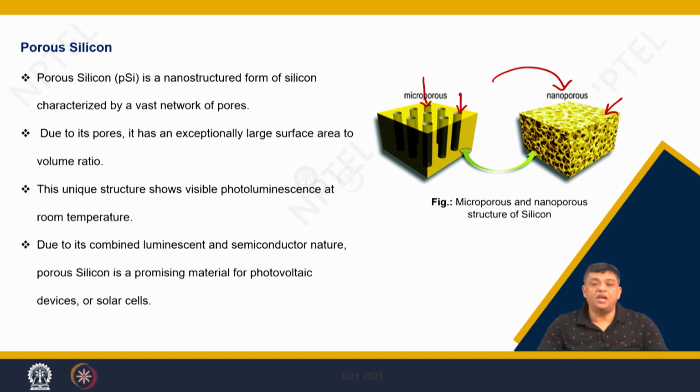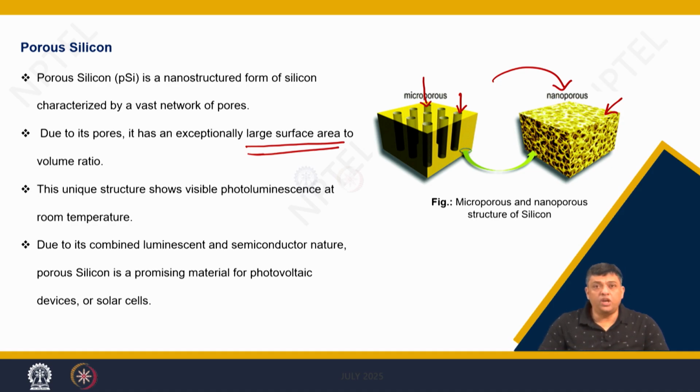Hence, it increases the effective surface area which becomes available for us to initiate chemical or any kind of exchange reactions. So, due to these pores, you see an increase in the surface to volume ratio, or the specific surface area increases significantly.